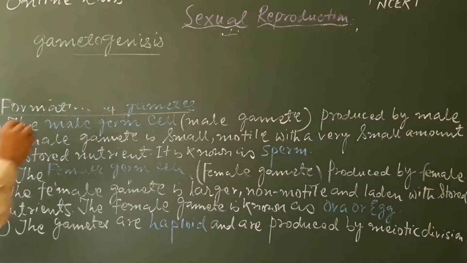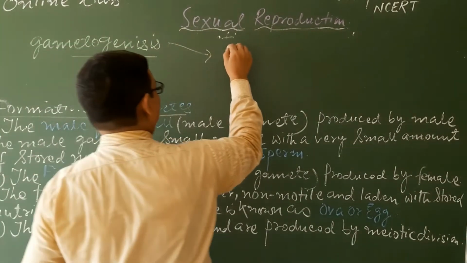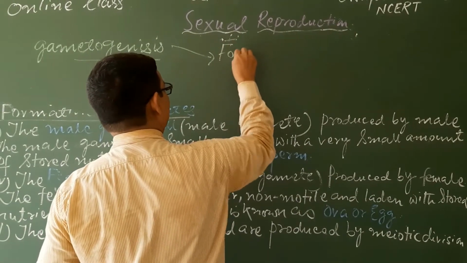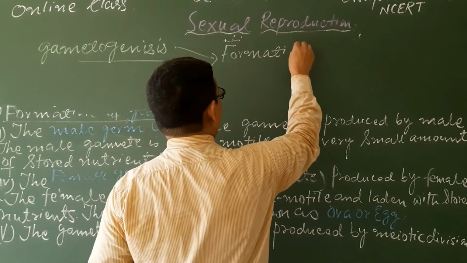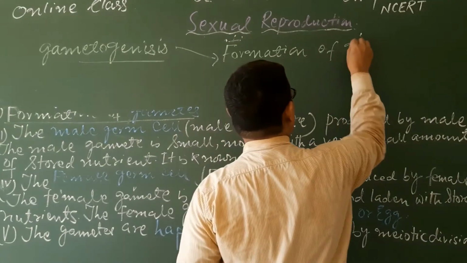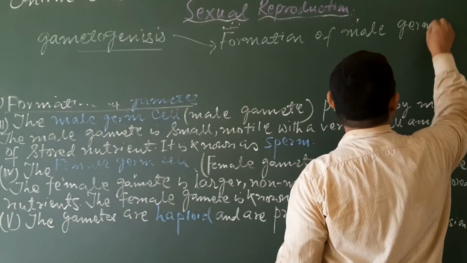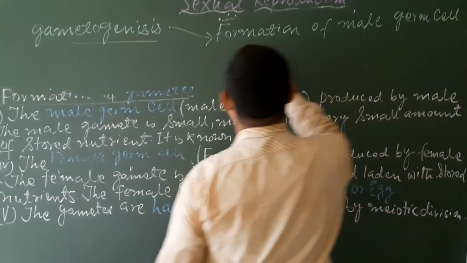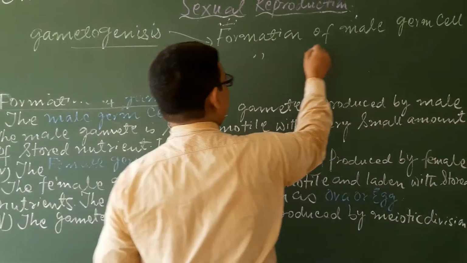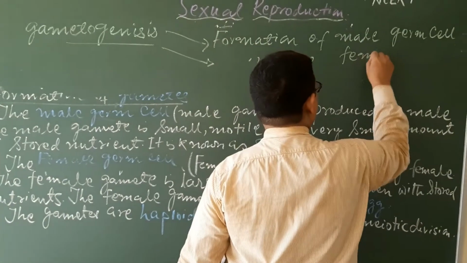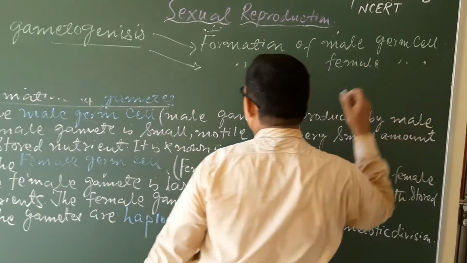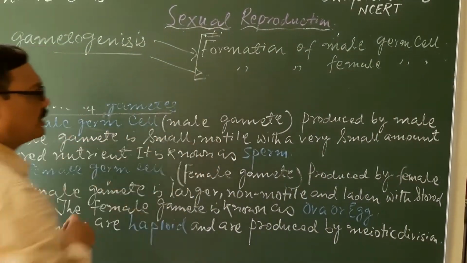That means the formation of male gametes or male germ cells, and the formation of female germ cells.